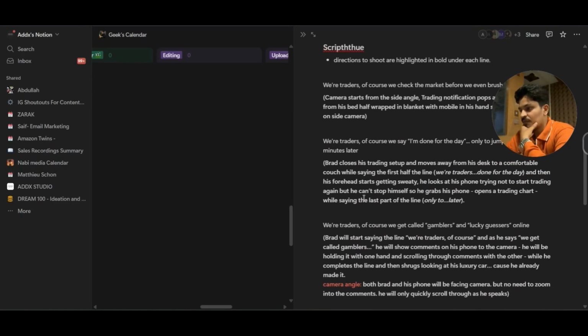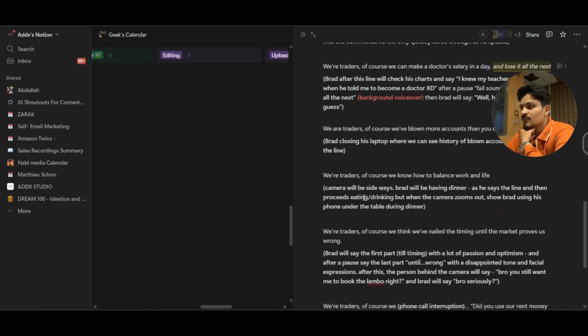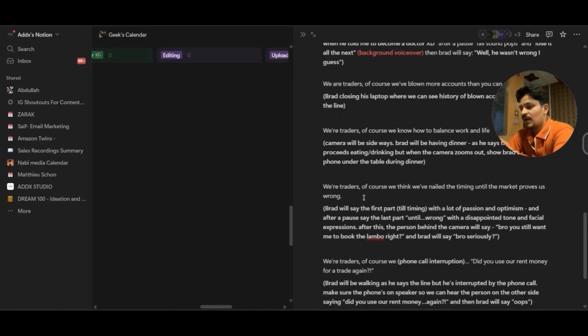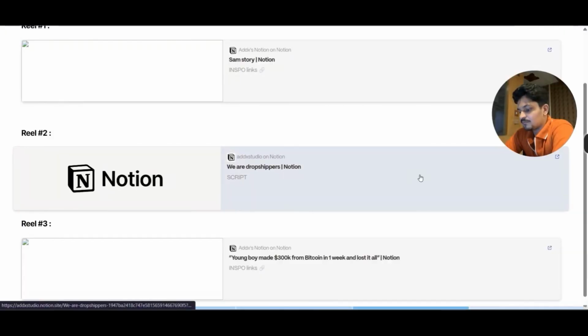So this is the script that we have, right? And let's see how this video goes. For this one, we don't actually need any kind of story from the client. As for the footage, obviously we will be needing the recording. So yeah, I'm sending this to my client to see what comes up. Now, as for the third reel, right?